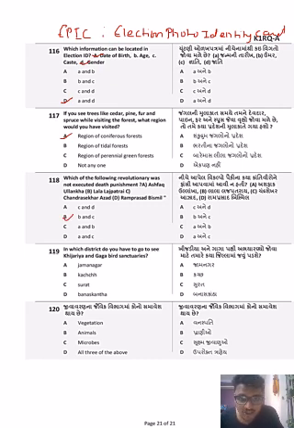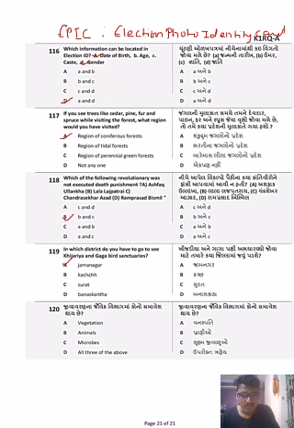Okay. In which district do you have to go to see the Khijadiya and the Gaga bird sanctuaries? Okay, most of the bird sanctuaries in Gujarat lie in the district of Jamnagar. So you will have to see these bird sanctuaries in Jamnagar.